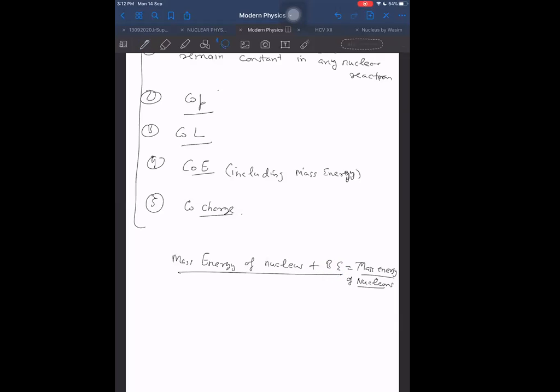Is it okay? Mass energy of nucleus plus binding energy is equal to mass energy of the constituent particles, the nucleons. Is it understood? Sir, once can you say what is COL there, sir? Angular momentum. Okay, sir.